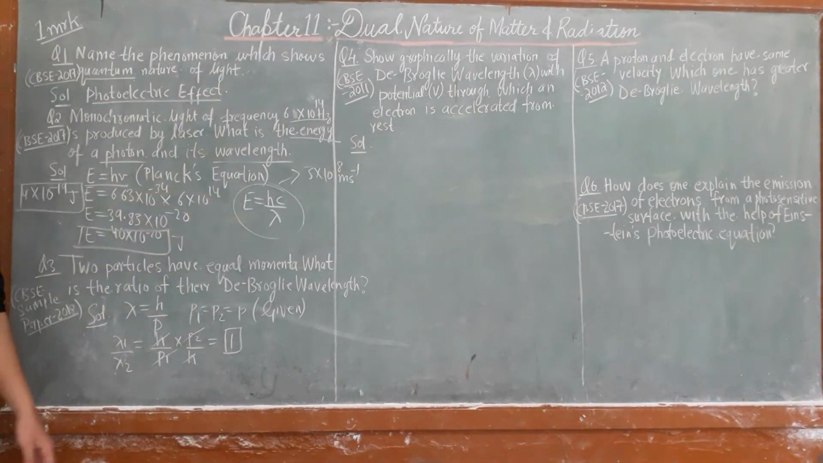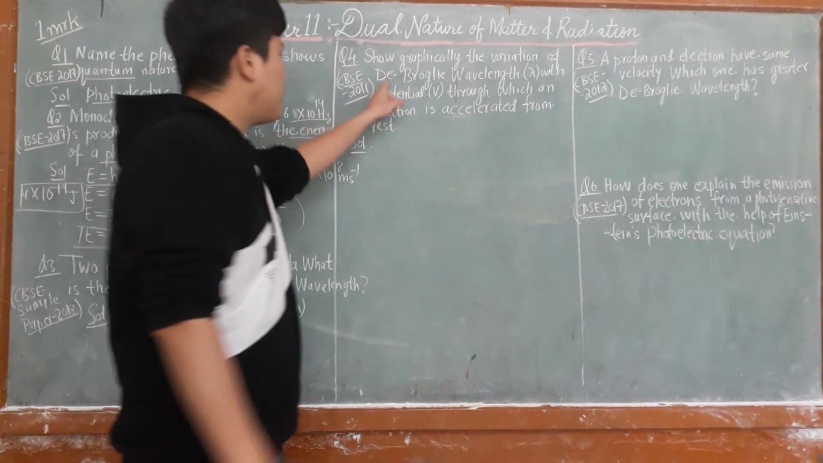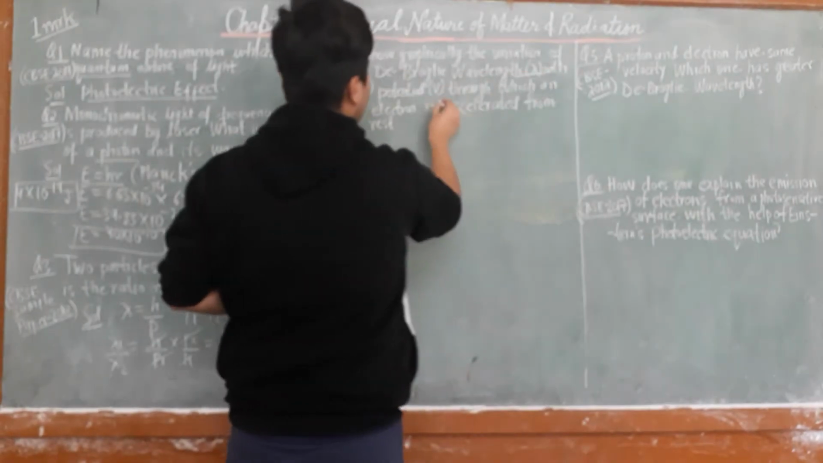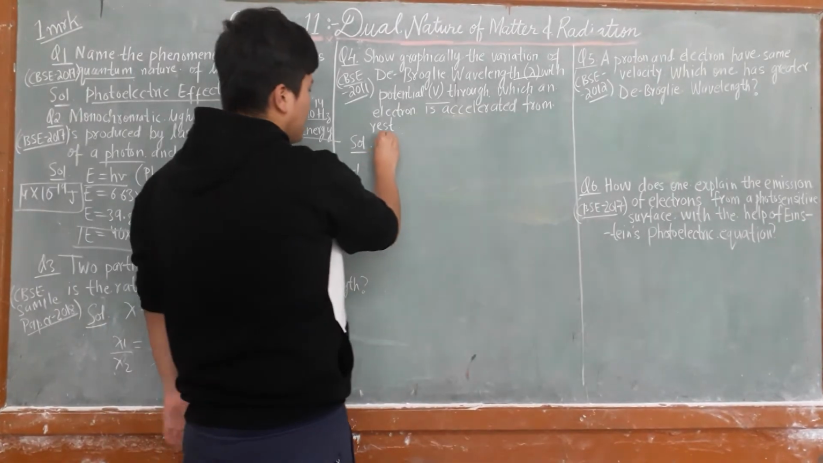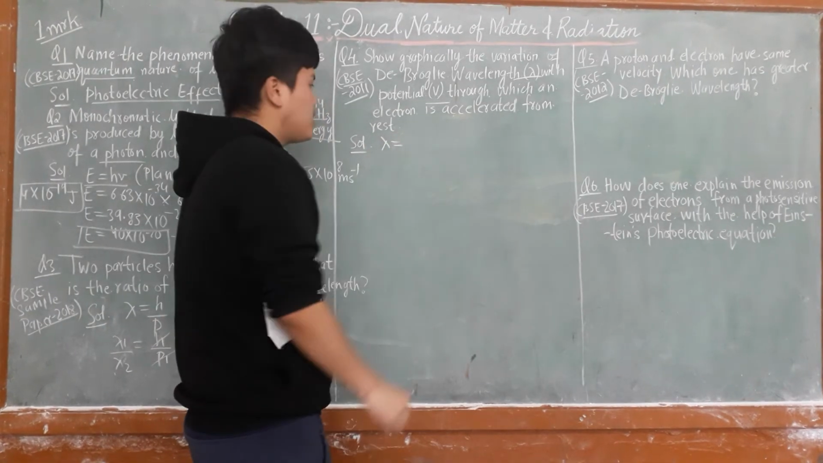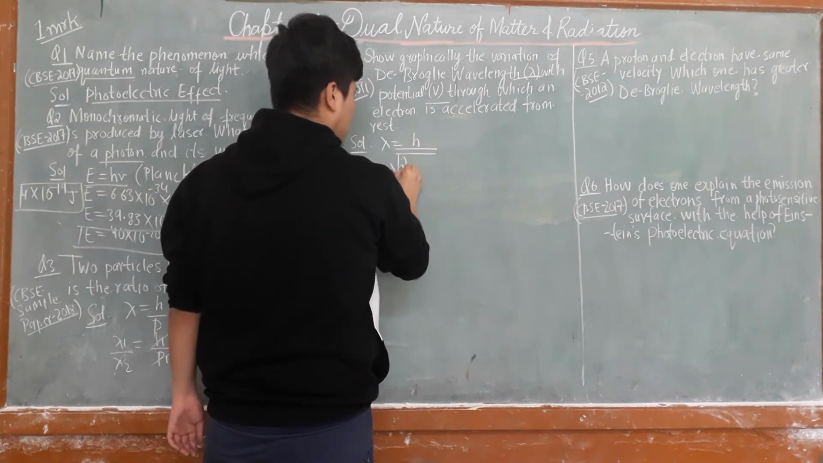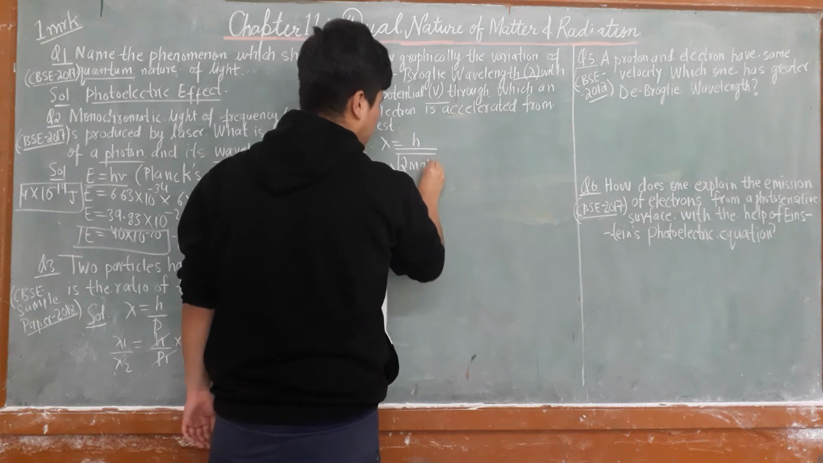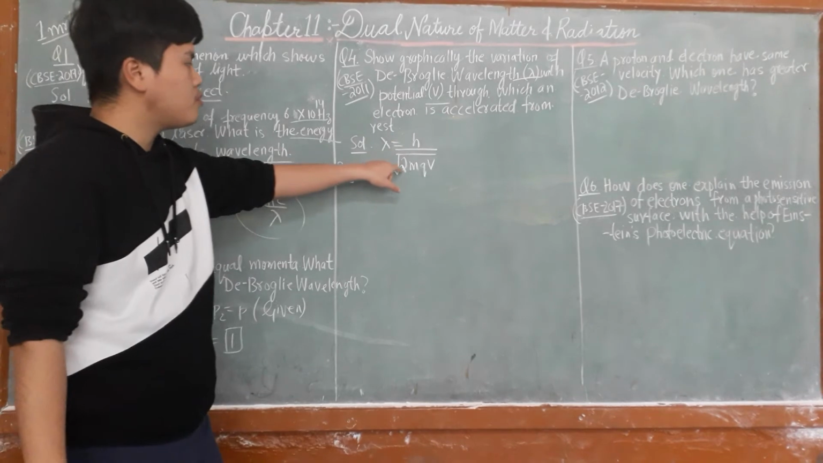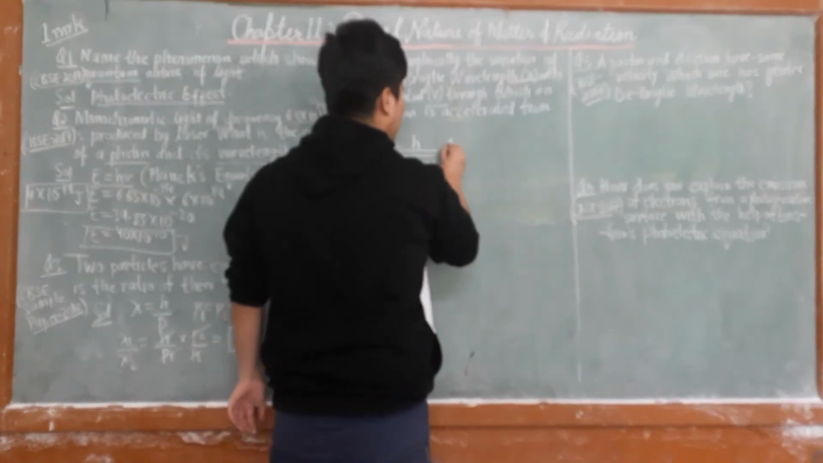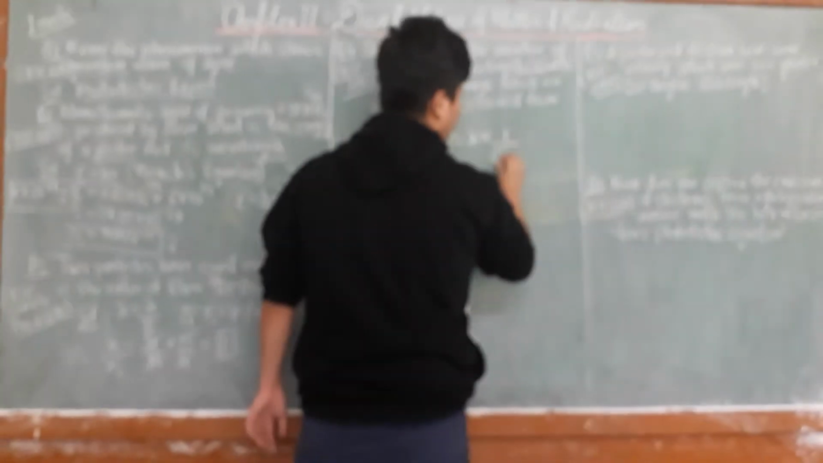Show graphically the variation of de Broglie wavelength and the potential. Okay, draw the graph of de Broglie wavelength lambda versus V. De Broglie wavelength in terms of potential is equal to h upon under root 2mqV. The formula is lambda is equal to h upon under root 2mqV. So therefore lambda is inversely proportional to 1 by root V.